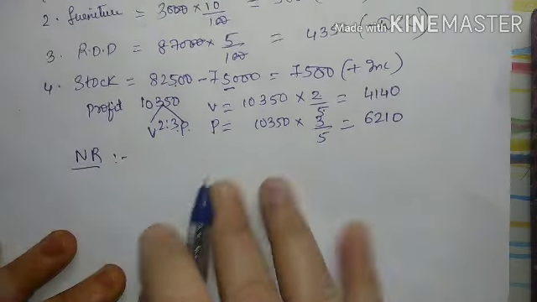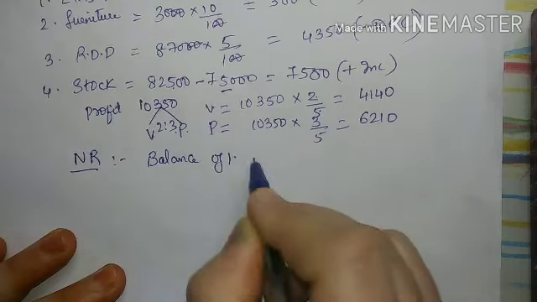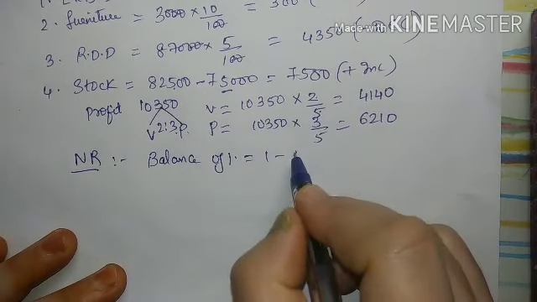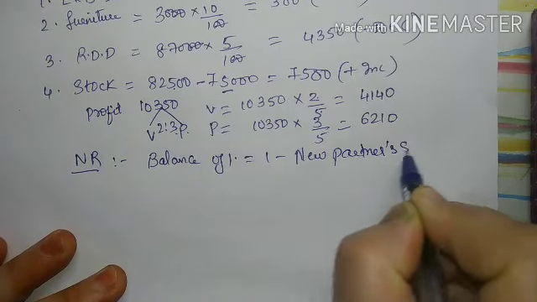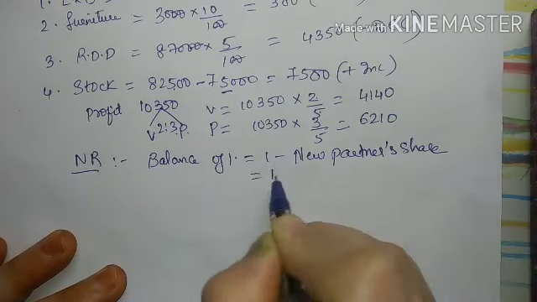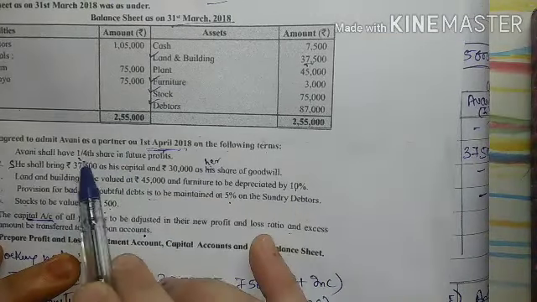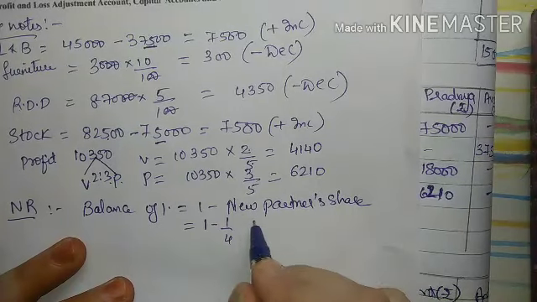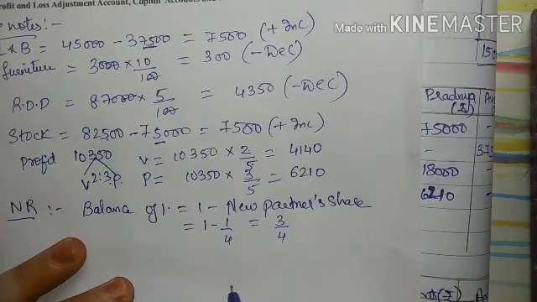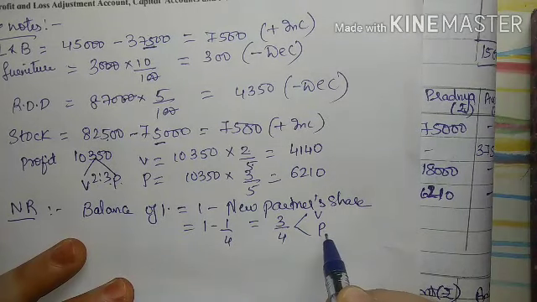For calculating the new ratio, first you have to calculate the balance of 1. What is that? 1 minus new partner's share. So 1 is my total profit, and what is my new partner's share? The new partner is coming for 1/4. So if I deduct 1 minus 1/4, I will get 3 upon 4. So in this 3 upon 4, Vikram and Pradnya both have the share, right?